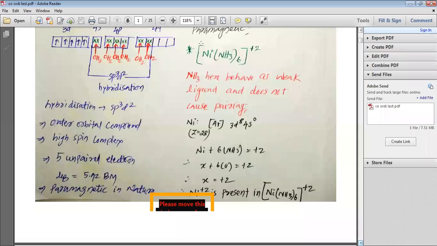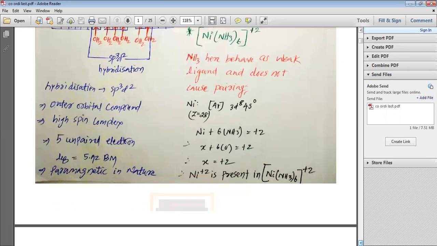Now we are going to study about Ni(NH3)6 2+, my dear students. NH3 here behaves as a weak ligand and does not cause pairing, and nickel Z is equal to 28, argon 3d8, 4s2. So we can calculate the oxidation state of nickel in Ni(NH3)6 2+.